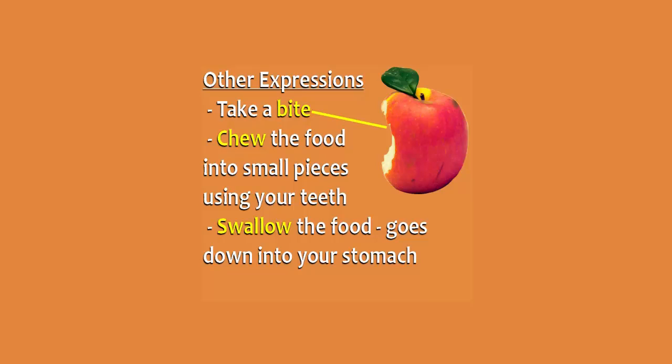Other expressions used with food and drink. When you eat something, you first take a bite of it. You remove a piece using your teeth. Then you chew the food. Crush it into small pieces inside your mouth using your teeth. And finally, swallow it when it goes down your throat and into your stomach.